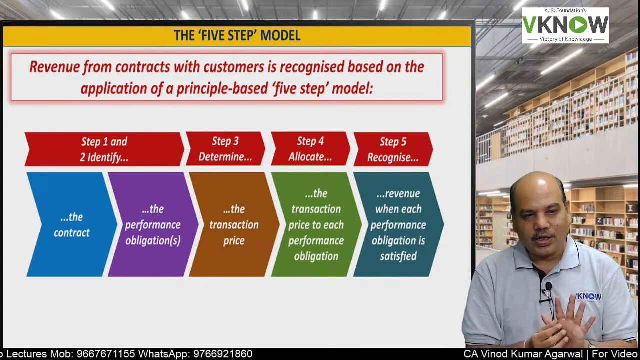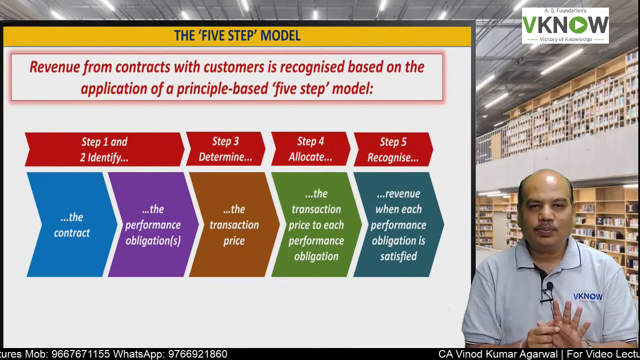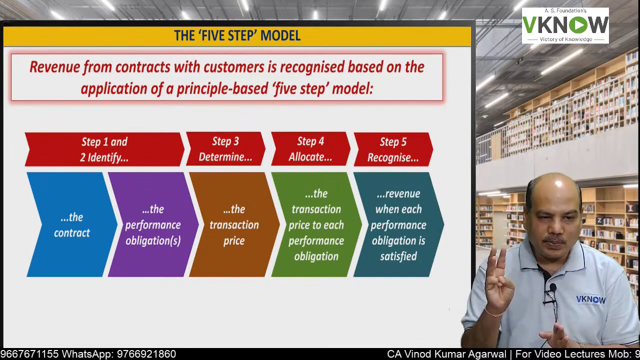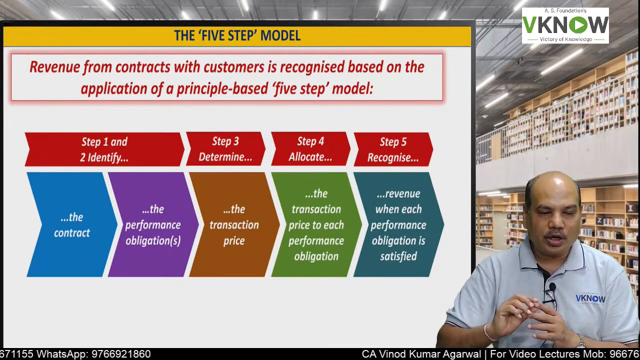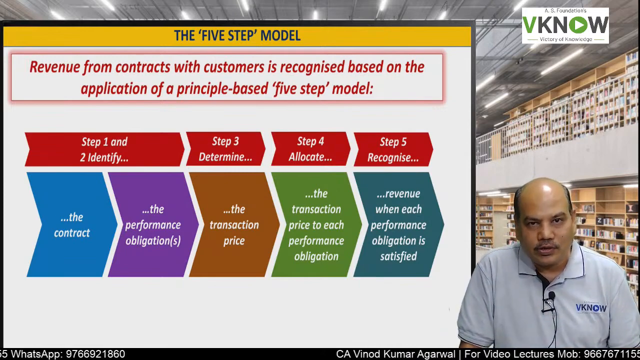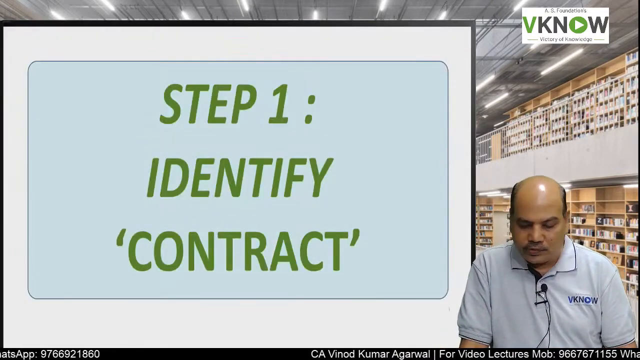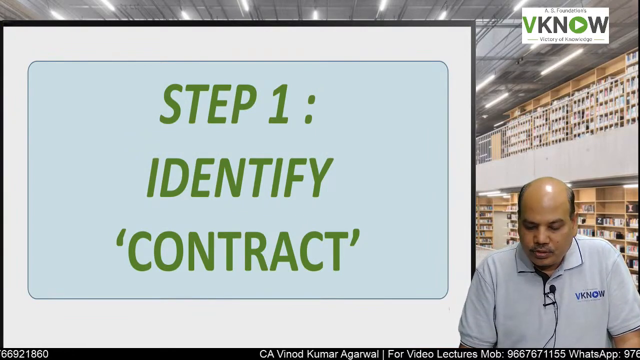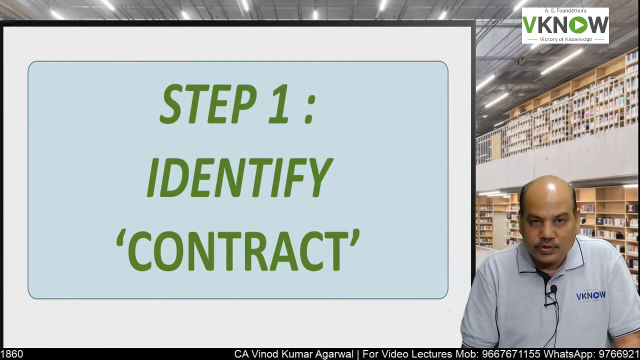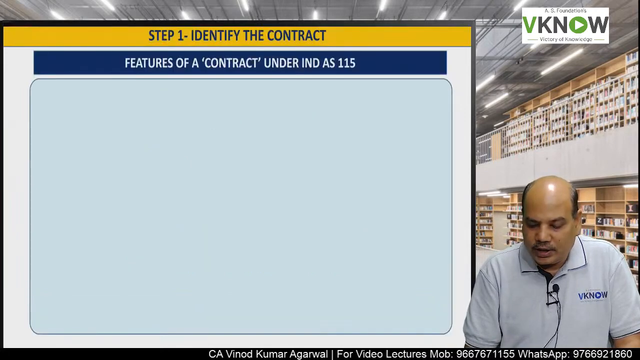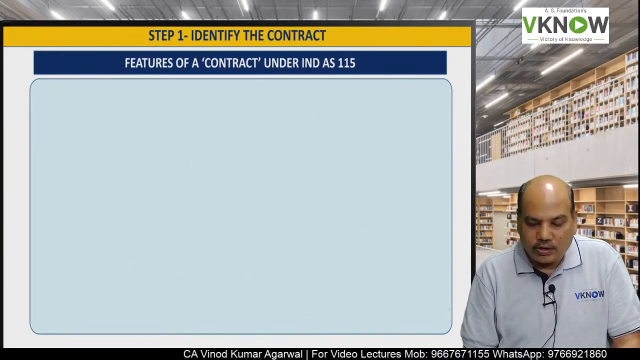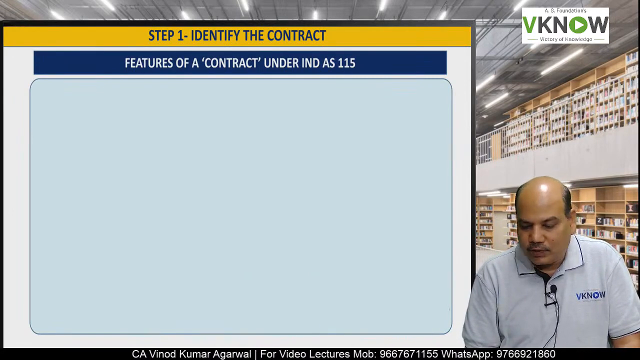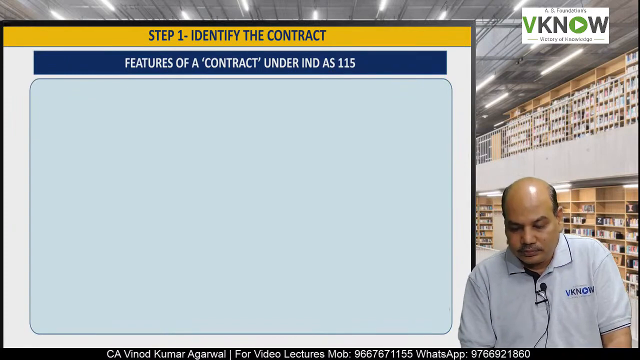So if a car dealer has to sell a car, provide after-sale service also, and warranty also, so there are 3 performance obligations, and accordingly the revenue is recognized when each performance obligation is satisfied. Now we'll discuss in detail what these 5 steps are. Step 1 is to identify the contract with the customer, because the name of the standard itself is revenue from contract with customer.